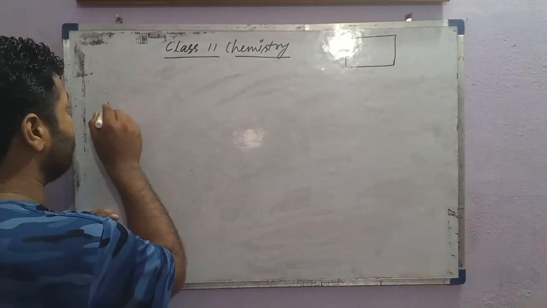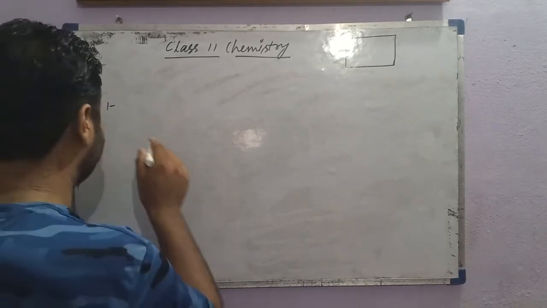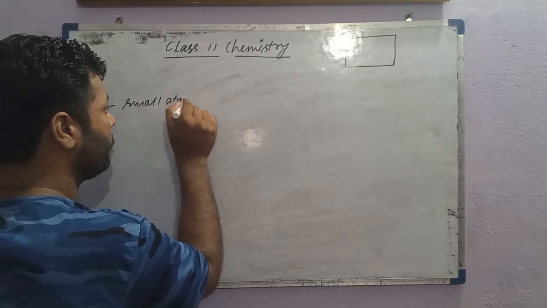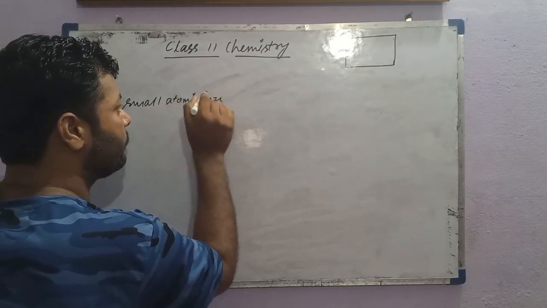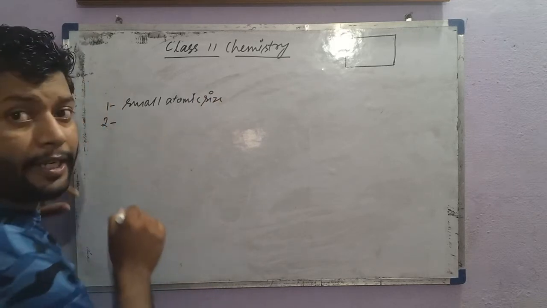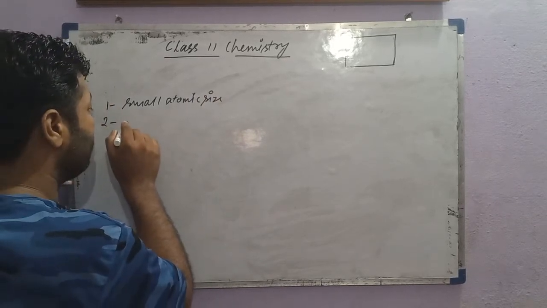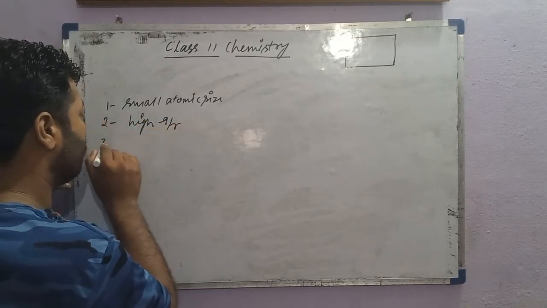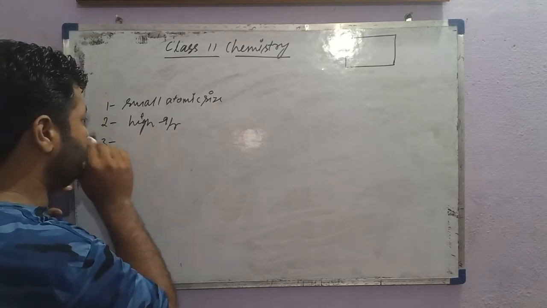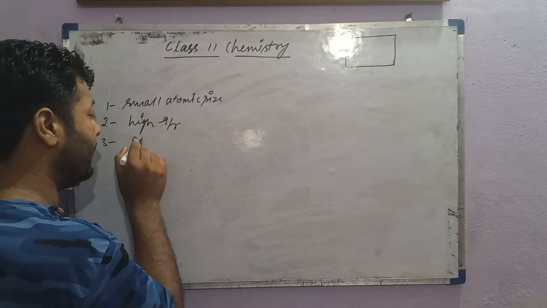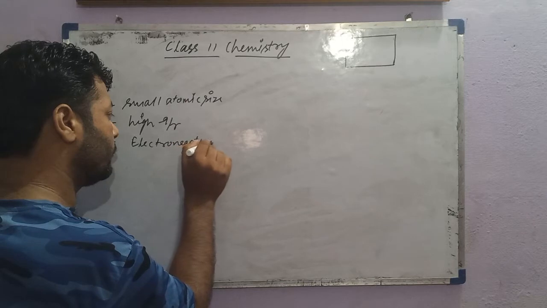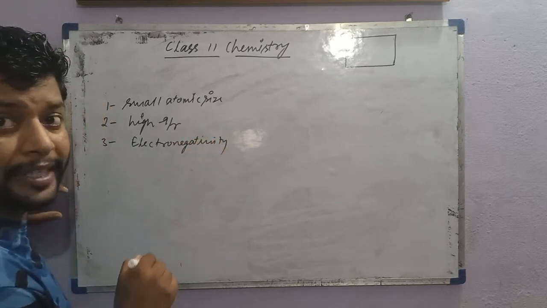The reasons are: smaller size, small atomic size. The second reason is the high charge to radius value. The third reason is that electronegativity is very high.